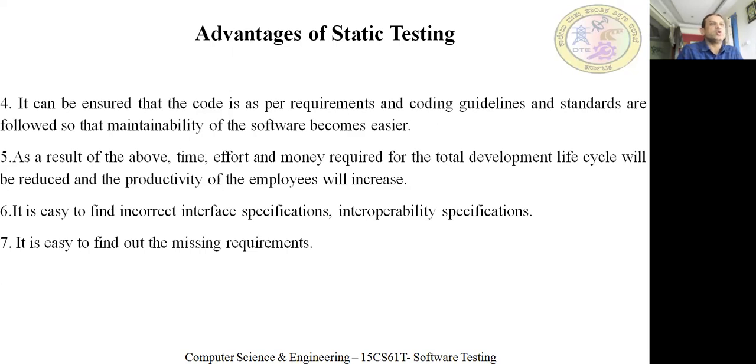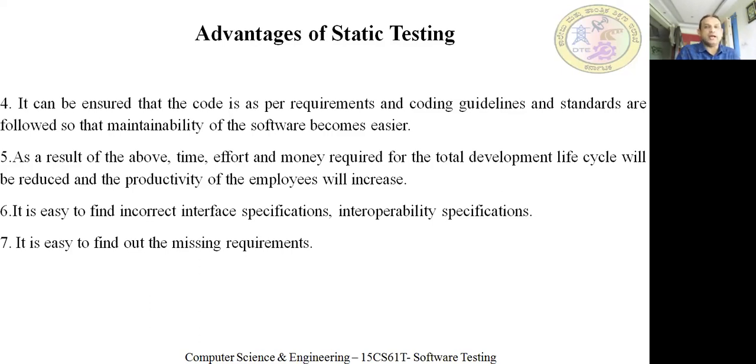So whether the code you have written is as per the requirement and you are following the coding guidelines. There are guidelines given for every language, some guidelines on how you have to write, which you would have studied or will be studying. You need to follow them. For example, main should be the top program, then you may have a brace. I'm talking about the C language. Then you'll be using one tab to write the declaration of variables and so on. You maintain proper standards and proper guidelines.